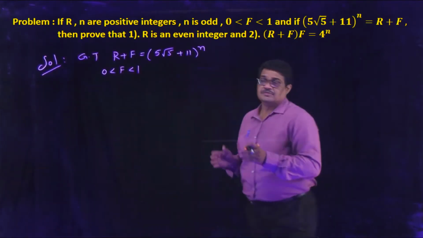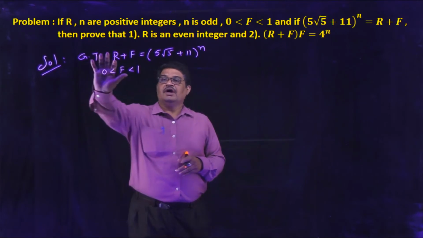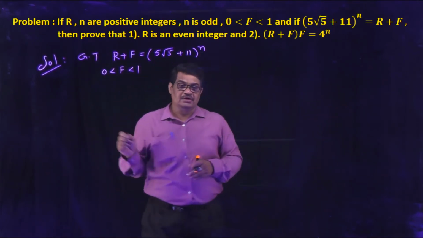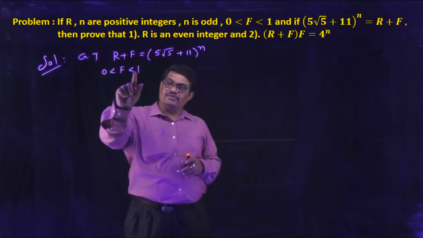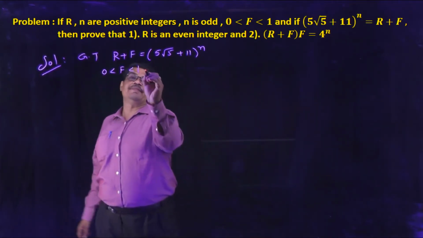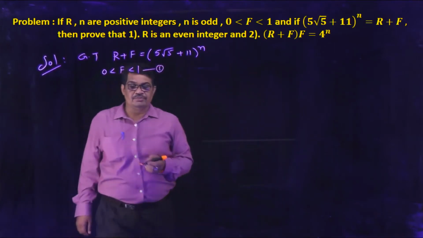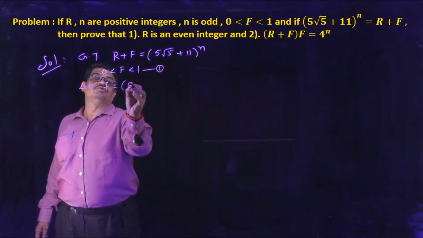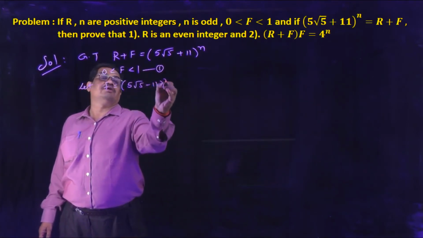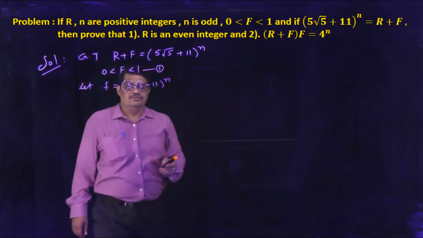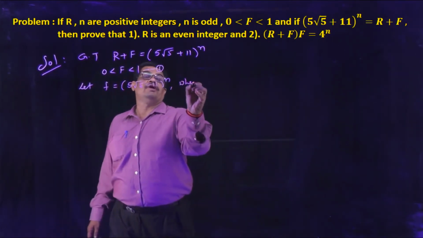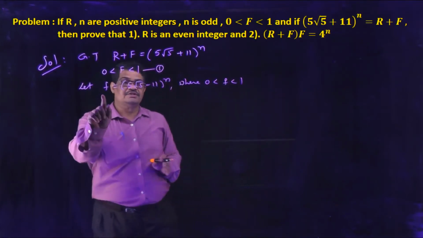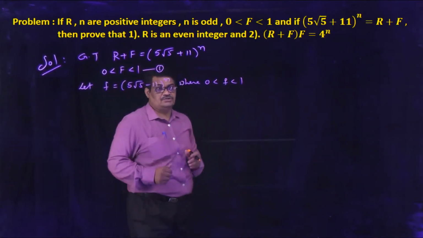See that here given that R plus F is equal to 5 root 5 plus 11 whole power n and 0 less than capital F less than 1. This is equation 1. Now we are assuming that let small f is equal to 5 root 5 minus 11 whole to the power of n, where this value 0 less than f less than 1. Here f lies between 0 and 1.